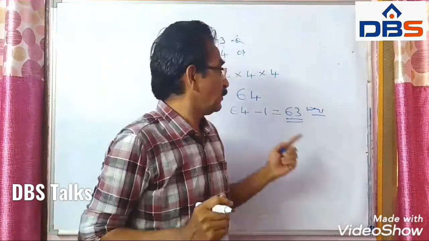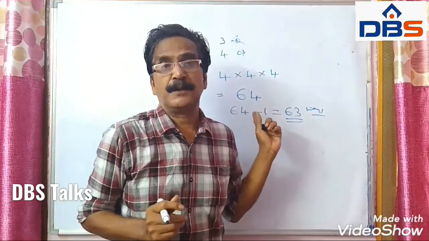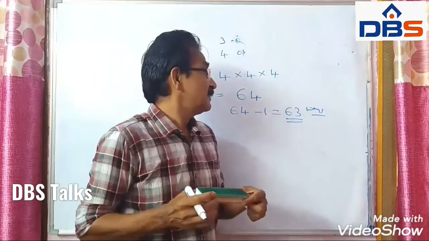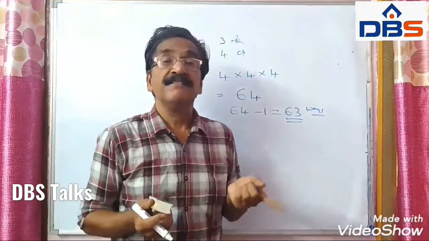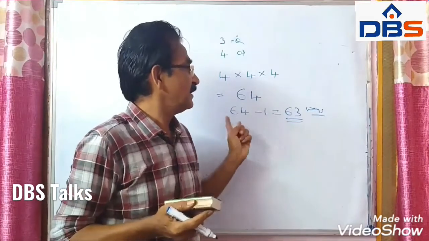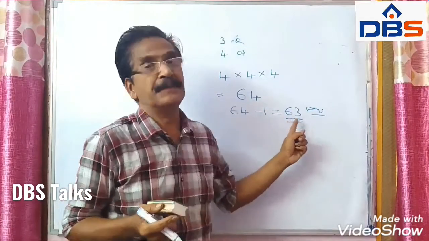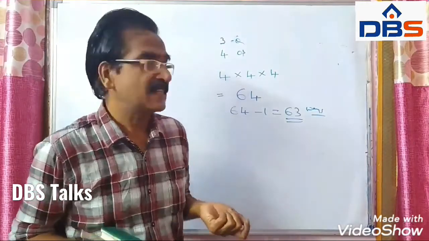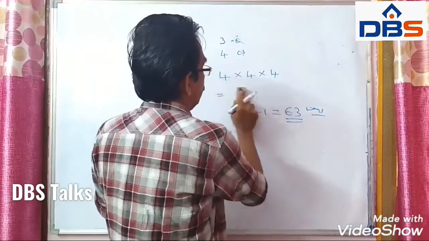63 ways, friends. So this is an important problem. Total number of ways is 64, but these 64 ways include one way where all the questions are correct. So if we subtract that one, the remaining ways can fail to give all questions correct answers. Right, friends? So this is an important problem.